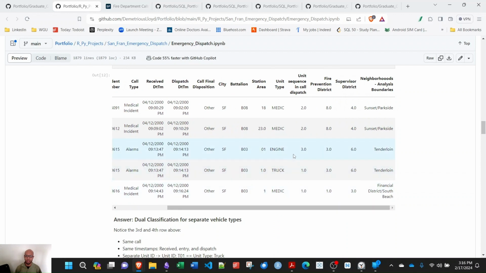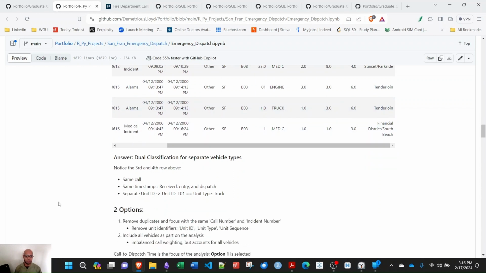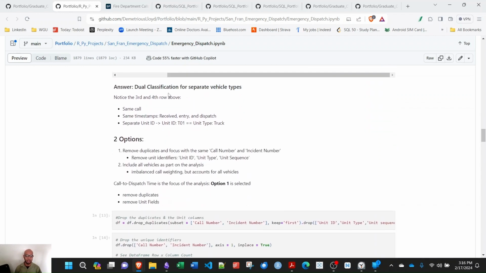And just going across, unit sequence and dispatch call. Yeah, you don't need to know about the unit sequence. Fire prevention district, that might be important. So yeah, as I just said, there's a dual classification for those separate vehicle types. Same call, same timestamps, separate unit IDs, and unit types.